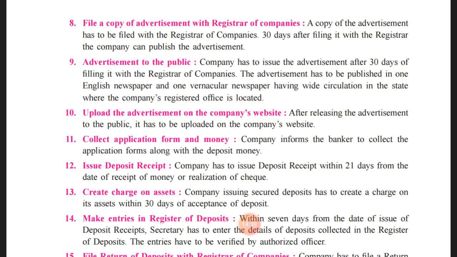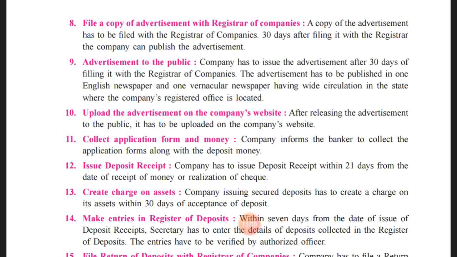deposit trustee, and accordingly after finalizing each and everything, the company will be in a situation where they can issue a prospectus. So one copy of the prospectus needs to be filed with the registrar of company. 30 days after filing it with the registrar of company, the company can publish the advertisement.